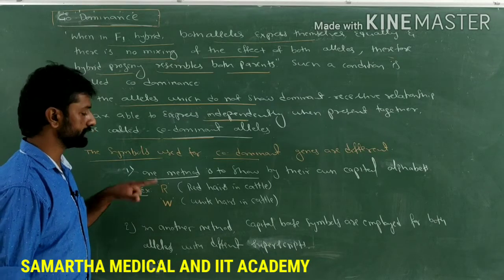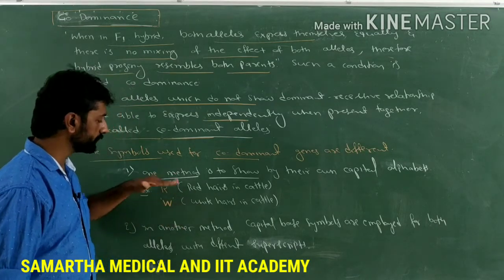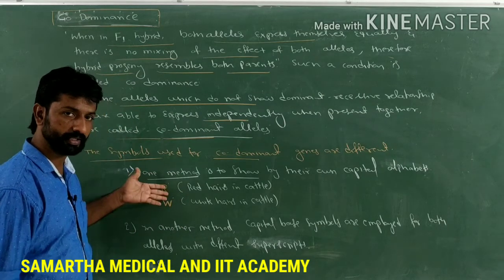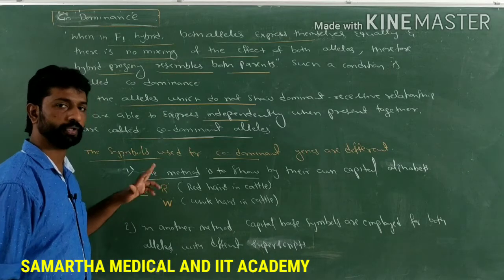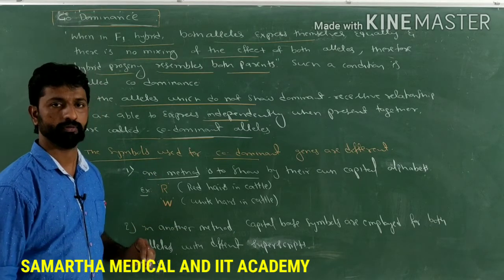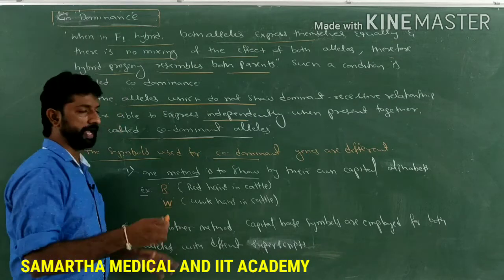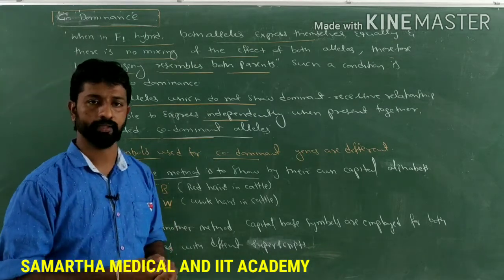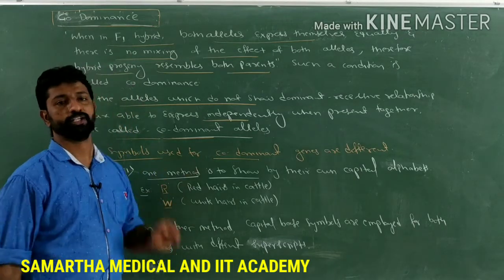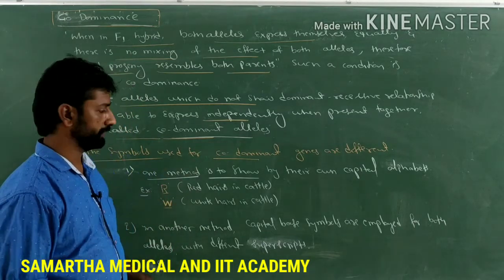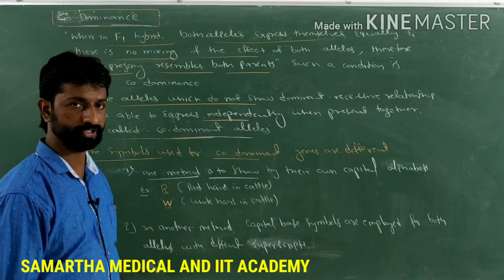Both are able to express themselves without showing a dominant or recessive relationship. Both are dominant in nature, and as they both get expressed together in the same individual, they are called codominant alleles, and that condition is called codominance. This is one method for denoting the codominant alleles or genes.